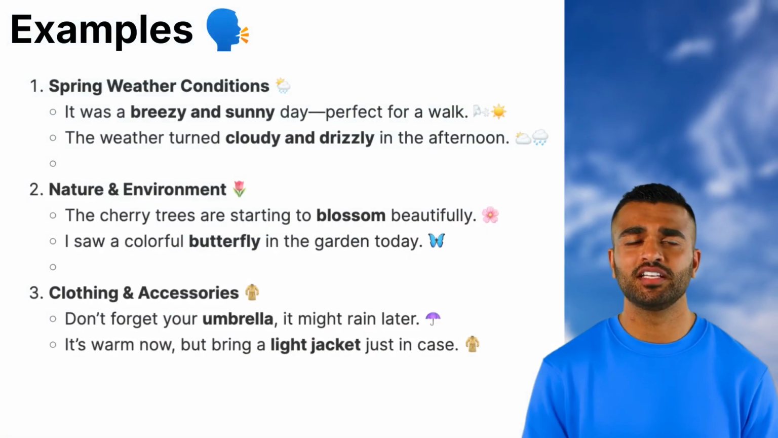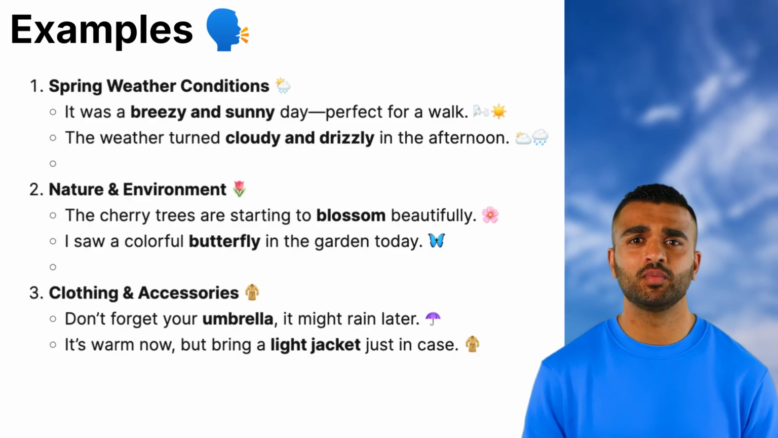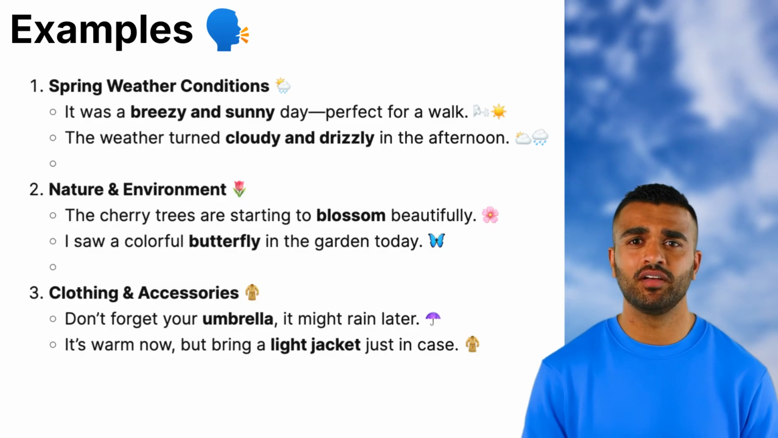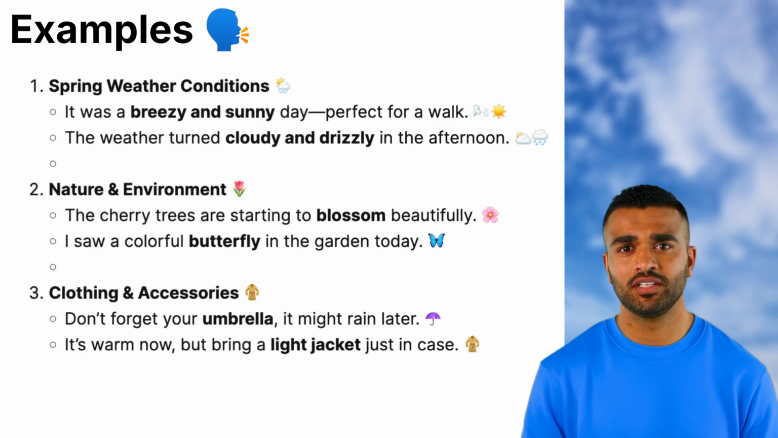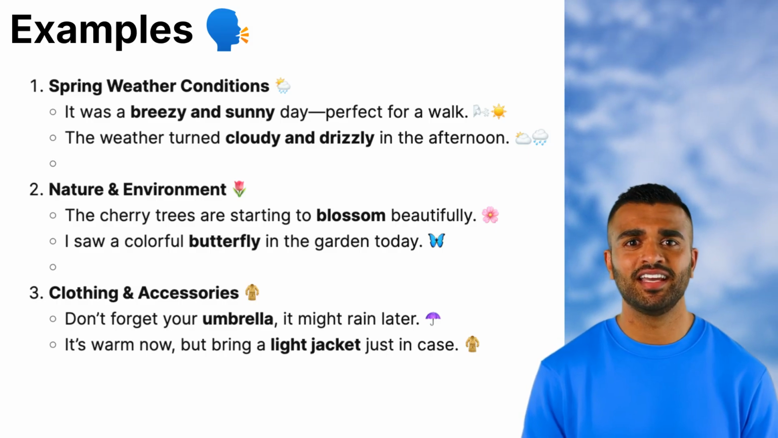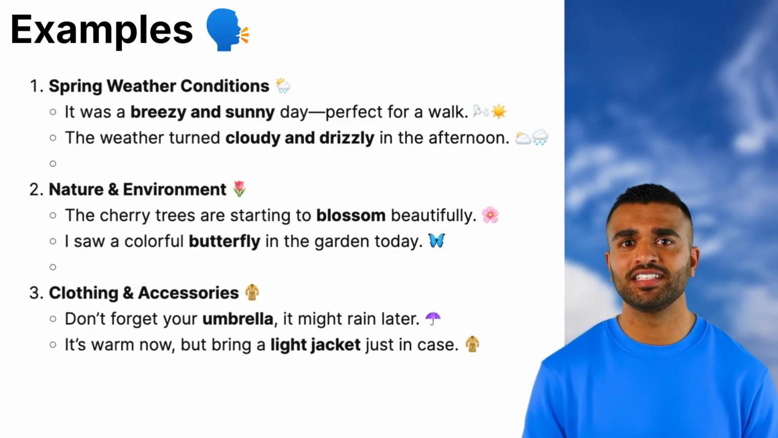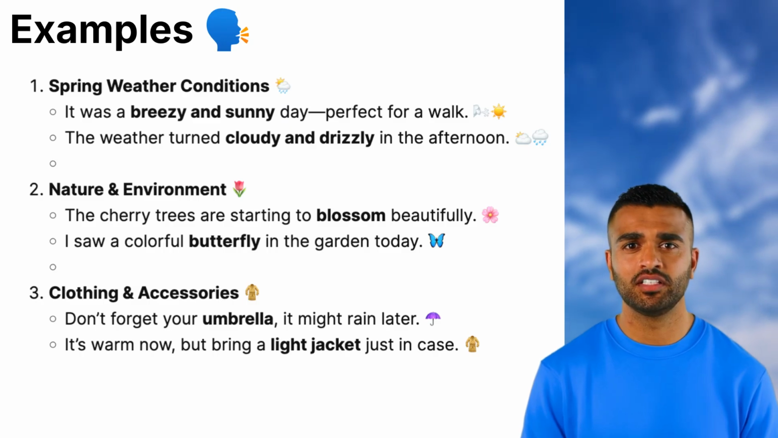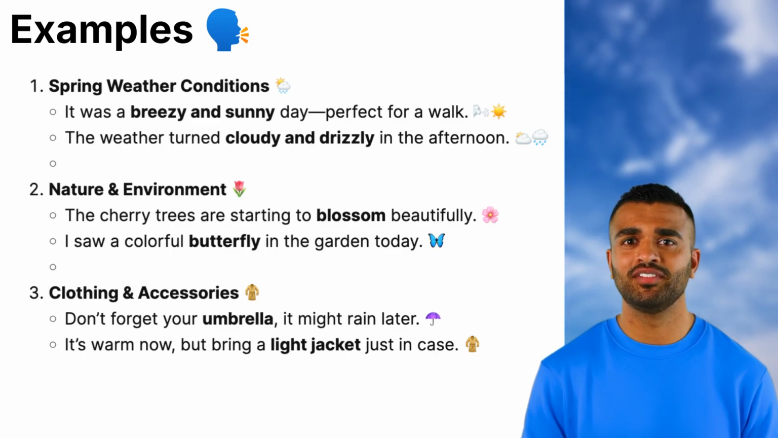Now that we've gone over essential vocabulary, let's see how these words are used in real-life sentences. These examples will help you understand how to use them naturally in conversation. 1. Spring weather conditions. It was a breezy and sunny day, perfect for a walk. This sentence combines two spring weather words to describe ideal walking conditions. Use this when making plans or describing a lovely day.